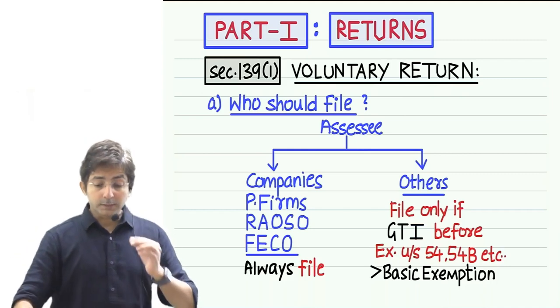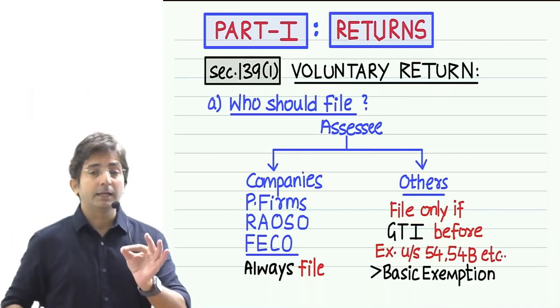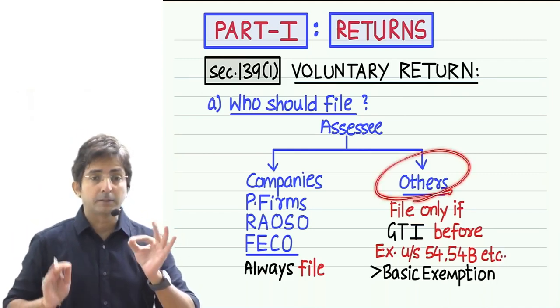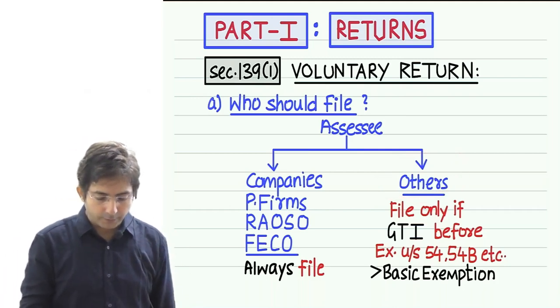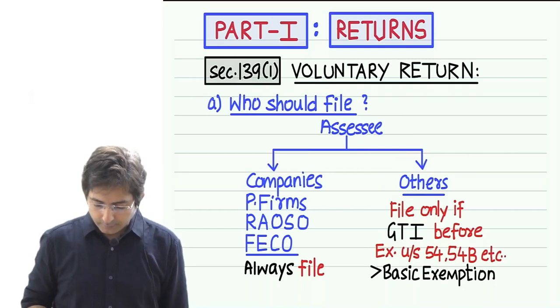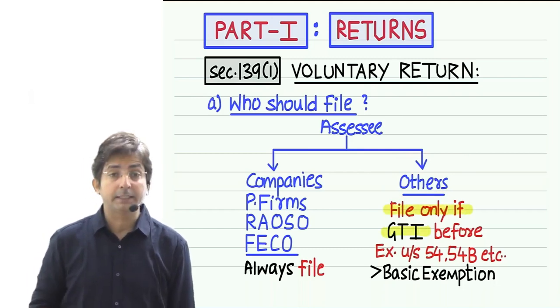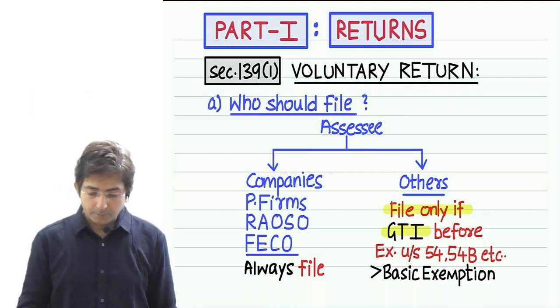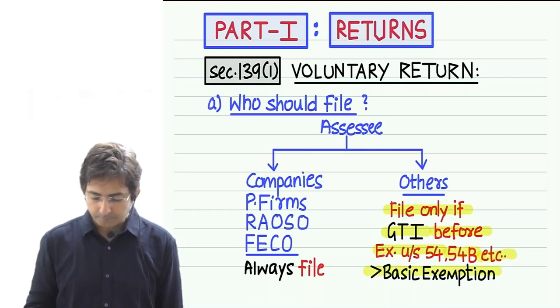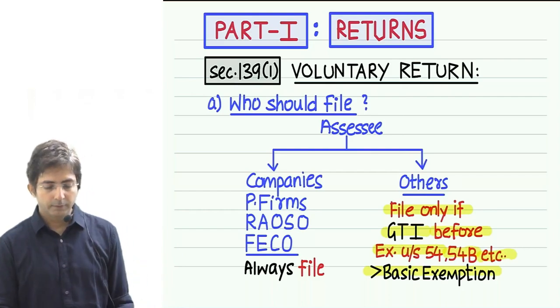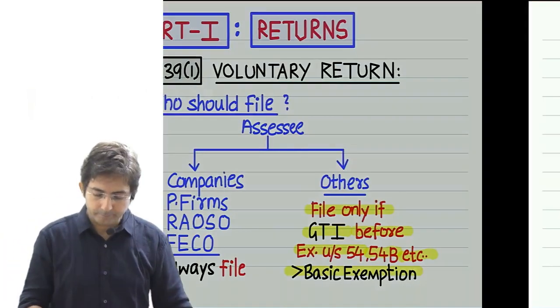So for others, return filing is a must when? Only if their income is big. Now see, income big means what. Read what is written over here: file only if GTI, gross total income before exemption under section 54, 54B, etc., is greater than the basic exemption. Now what is this? I will explain.